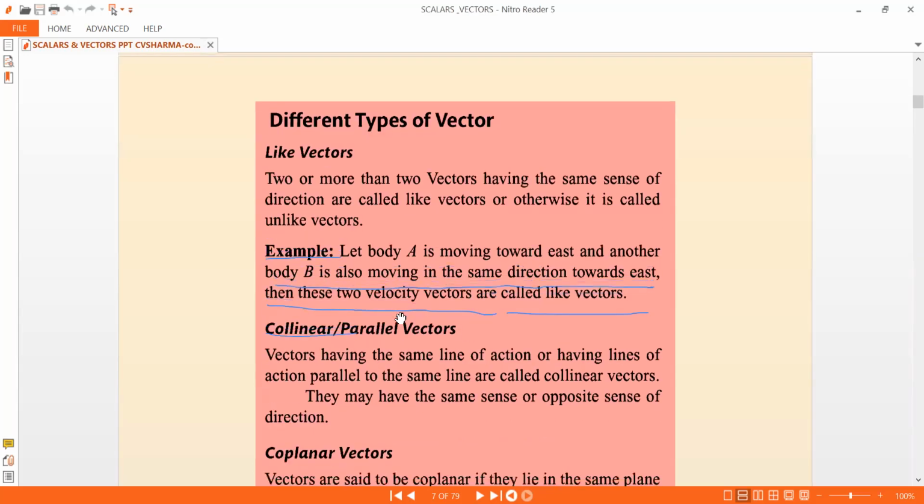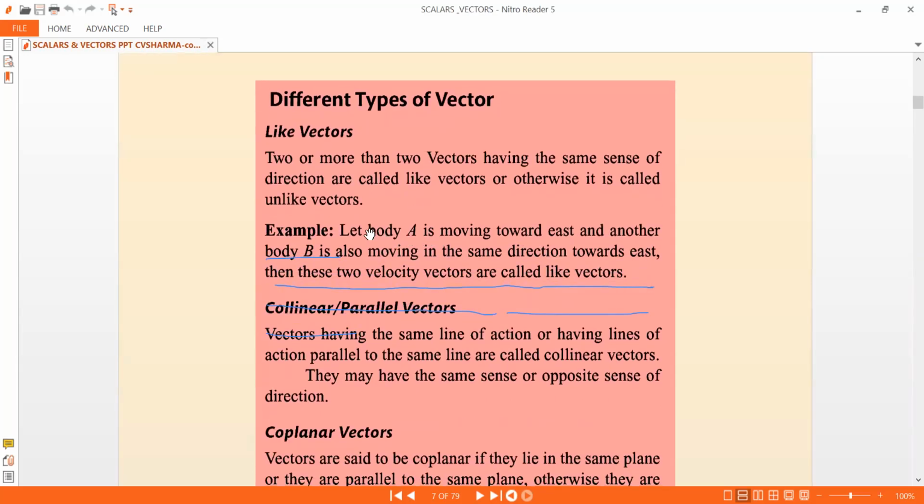For example, let a body A be moving towards east and another body B also moving in the same direction towards east. Then these two velocity vectors are called like vectors. That is as simple as that. If A is moving like this towards east and B is also moving in the same direction, this is the vector A bar and this is the vector B bar. Both are moving in the same direction, then you can say they are like vectors.